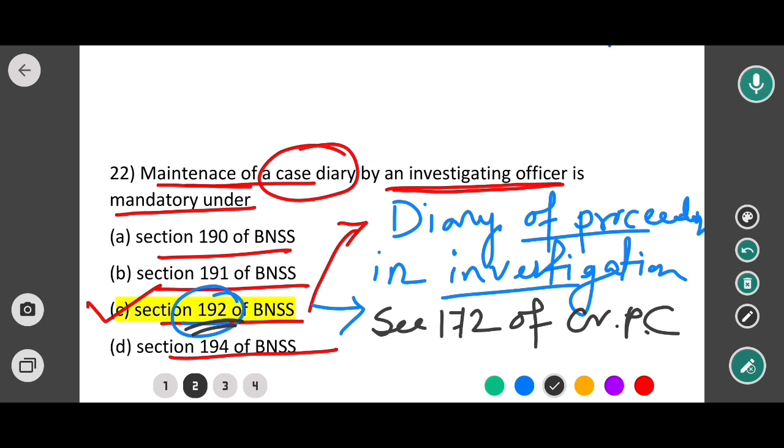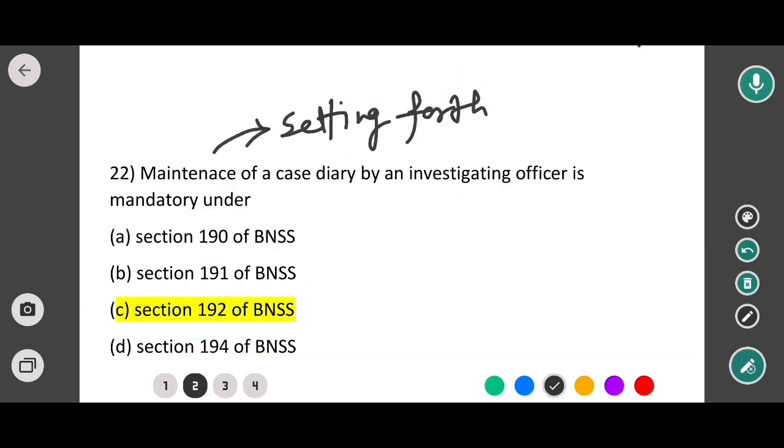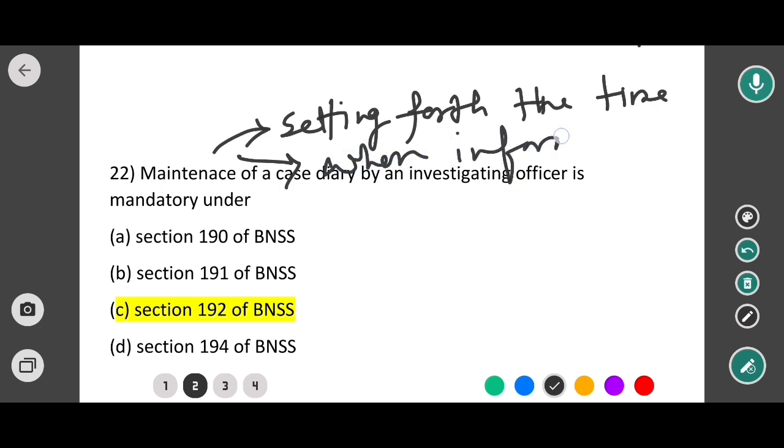Okay, that means setting forth the time when information reached to him.